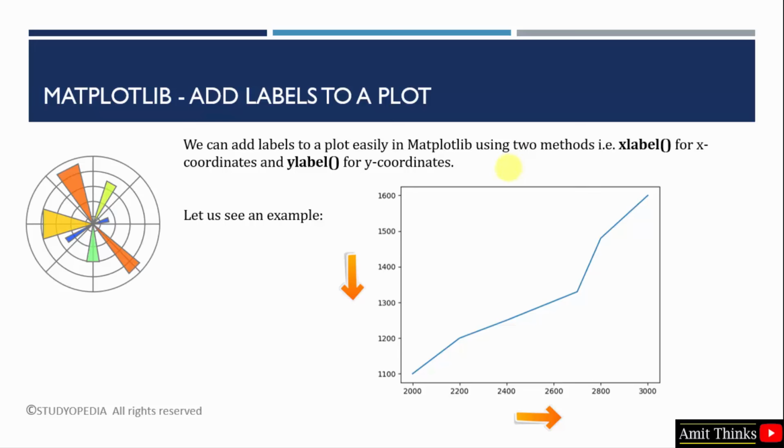To add the labels for the x coordinates, we have the xlabel method in Matplotlib, and for the y coordinates we have the ylabel method. So this graph will look complete when these labels get added. Let's see the example now. Live running coding example.